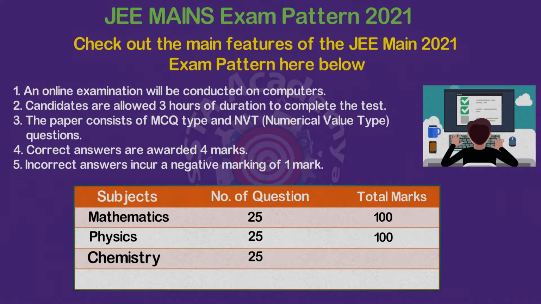Chemistry, the total number of questions is 25. Total marks is 100. Overall, the number of questions in the JEE Mains paper, including these 3 subjects, is 75 questions. That is multiplied with 4. We know that one question carries 4 marks and there are negative marks for an incorrect answer. The total marks for JEE Mains 2021 is 300.